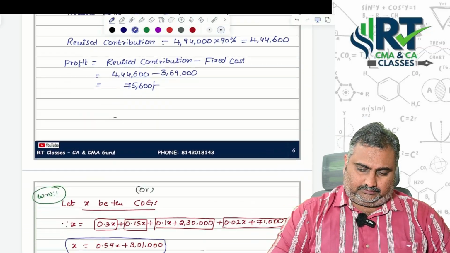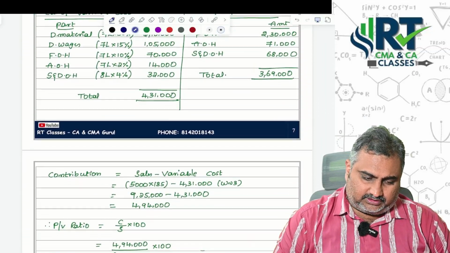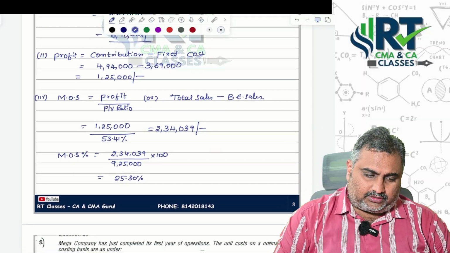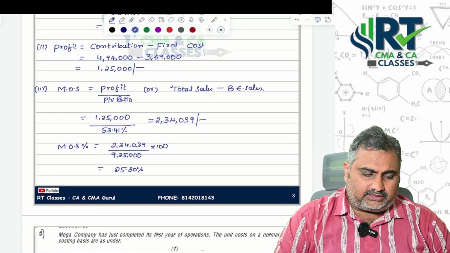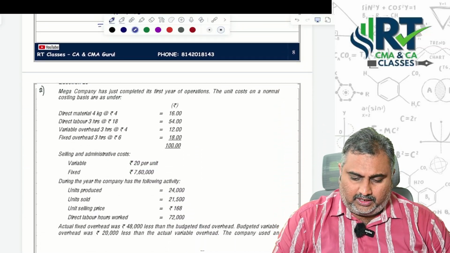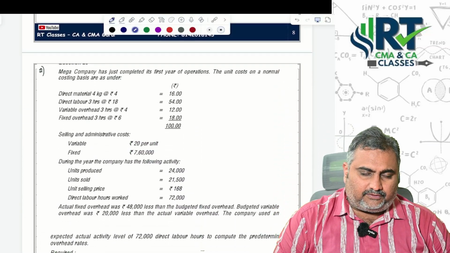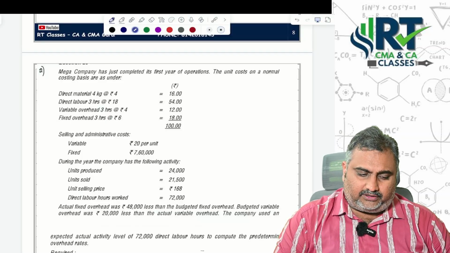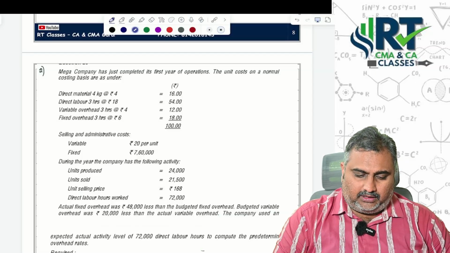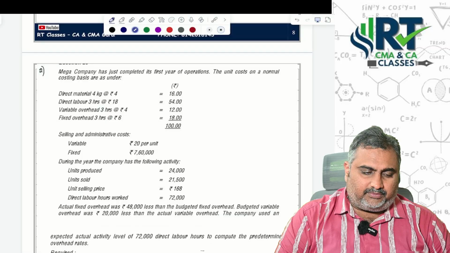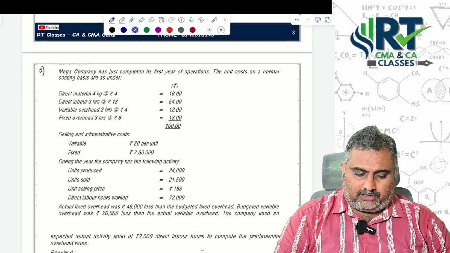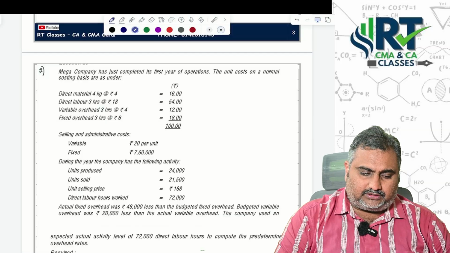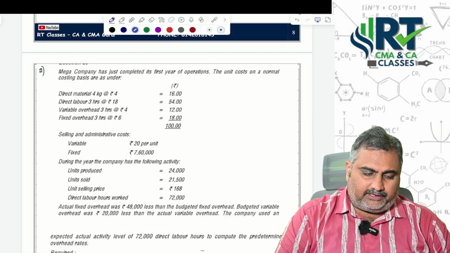Okay, sir. And when it comes to the next question, this is about marginal costing versus absorption costing. So many people are facing some kind of issue with these questions. This question also I am taking as a different question and I will try to solve this particular question, and I think it makes a lot of sense. You can understand marginal versus absorption costing also very comfortably.